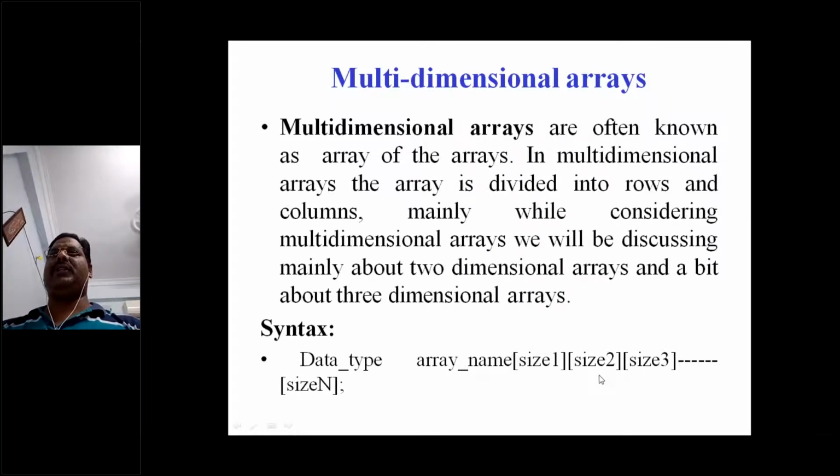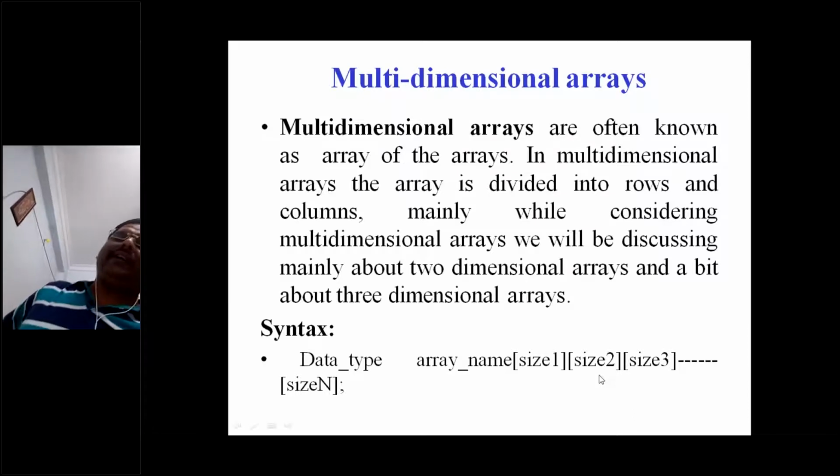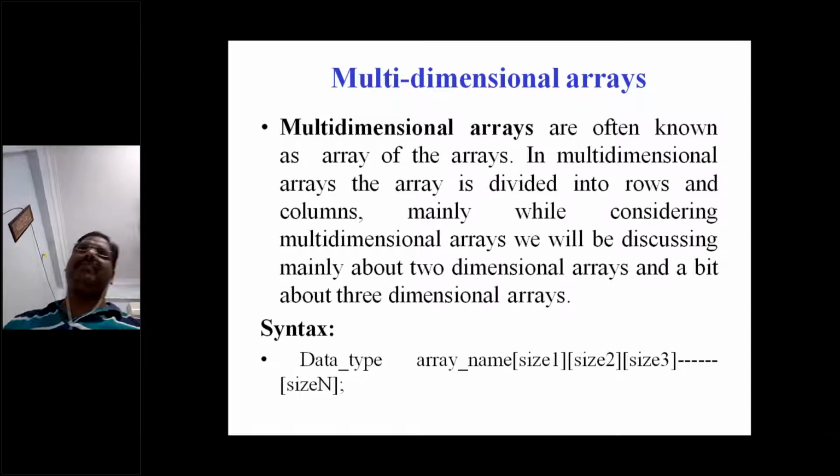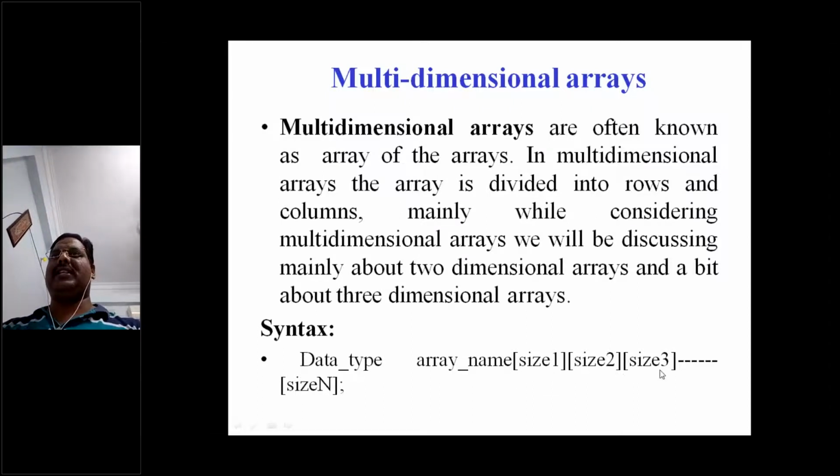So we can go with 3-dimensional, 4-dimensional, 5-dimensional, and so on, depending on the number of sizes. The syntax is the data type, array name, size 1, size 2, size 3, and so on, up to size n. That is what a multi-dimensional array is known as.